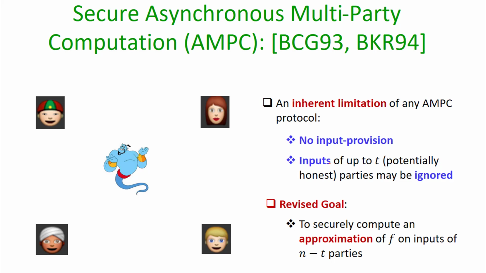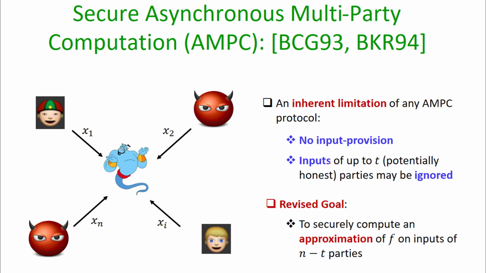And that's why the corresponding ideal world functionality for asynchronous MPC is the following. We again have the scenario of a set of n mutually distrusting parties. Each party has some private input and we have an n-ary function f. But to model the fact that any real world AMPC protocol is unable to provide input provision, the trusted third party cannot wait to receive the inputs of all the n parties.